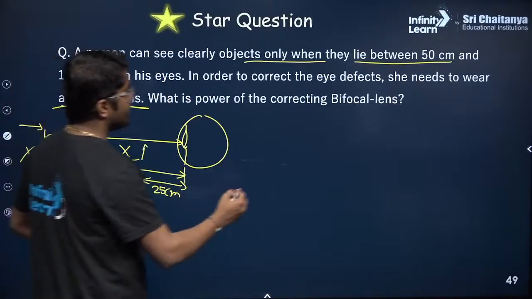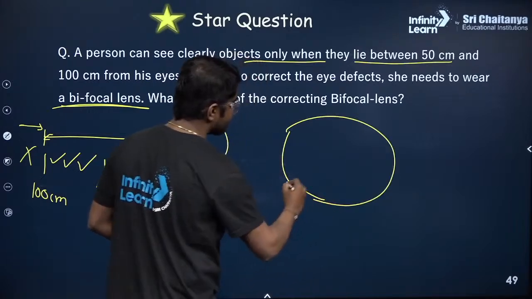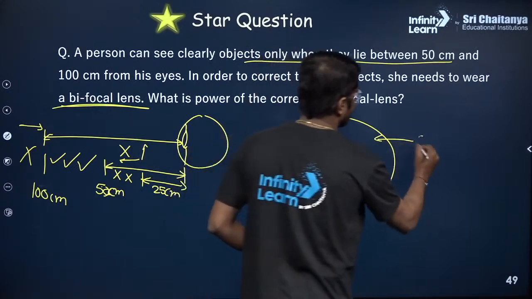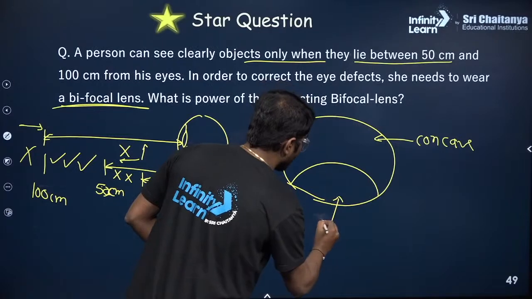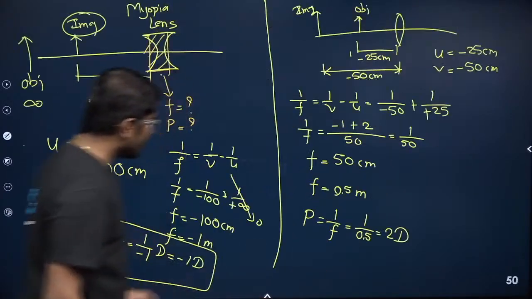So how will the corrective lens look like? If there is a lens, there are two regions. There is a concave region, and this one is convex. So the convex one has power, how much was the power?